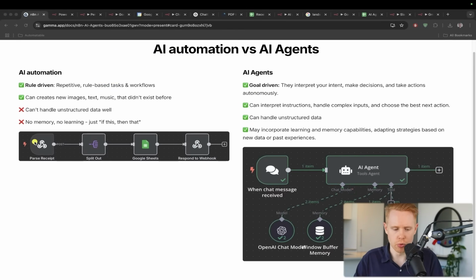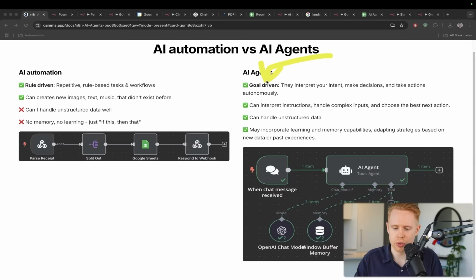So this is rule driven, right? With AI automation, what's going on here is you're doing repetitive rule-based tasks and workflows. You essentially have a line and you're like, okay, first we're going to do this, then we're going to do this, then we're going to do this, and then we're going to do that. In that chronological order, there's very little mobility or changes that are going to happen. It's very structured and very defined.